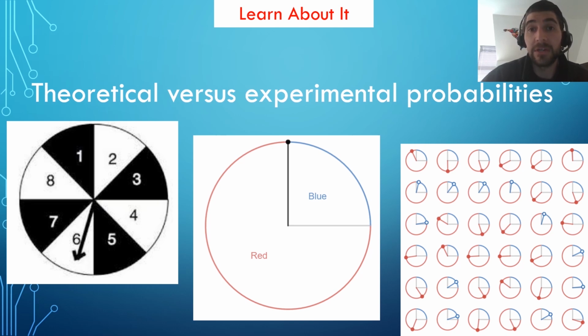Experimental probabilities are what we see when we actually perform some type of experiment, like when we did the 36 spinners of the red and blue in the Desmos activity. These probabilities are related, but slightly different.